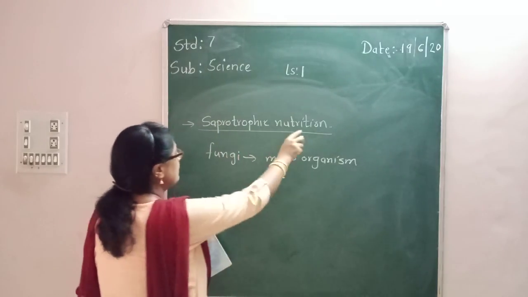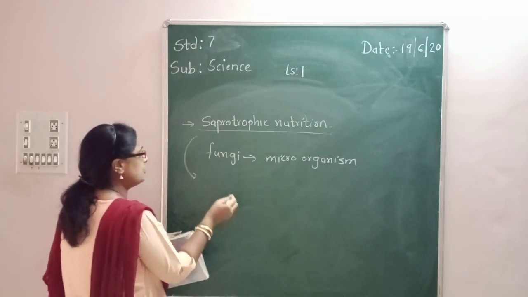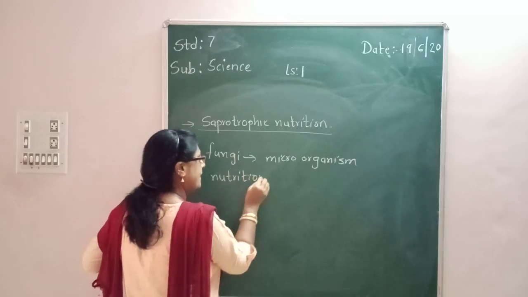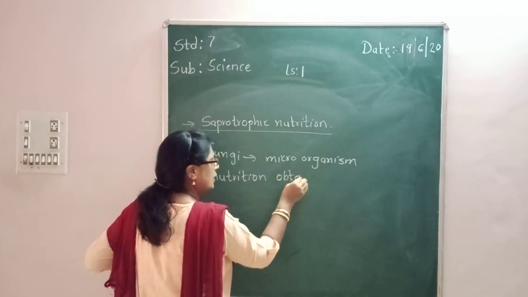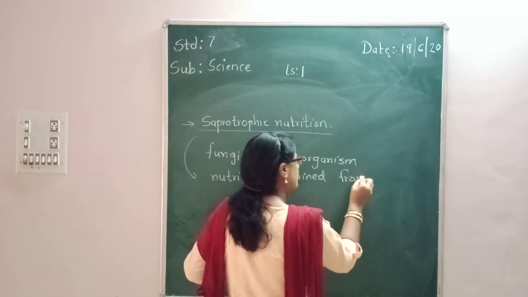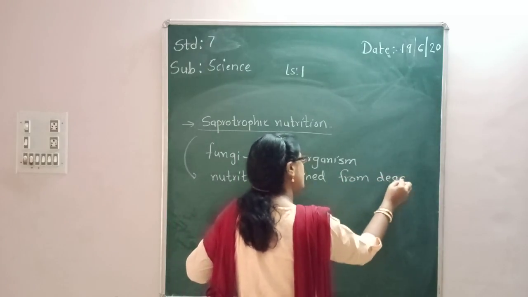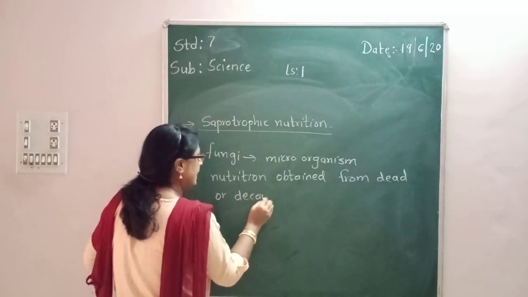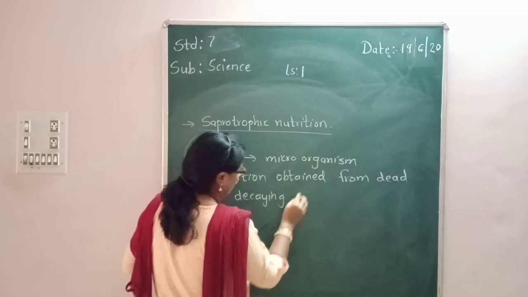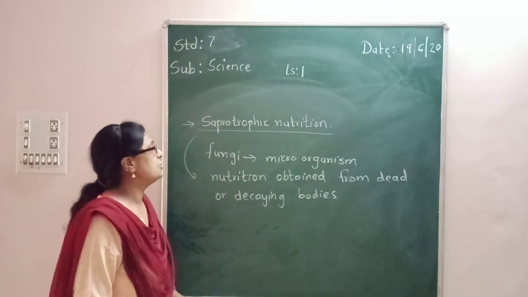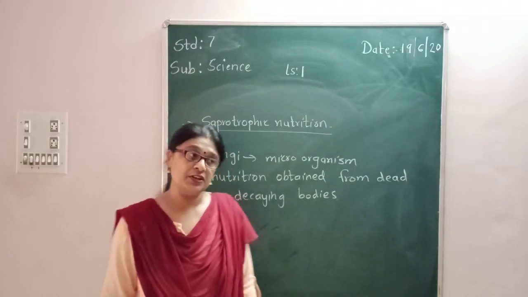So what is saprotrophic nutrition? Saprotrophic nutrition is nutrition obtained from dead or decaying material or dead or decaying bodies. Such type of nutrition is called saprotrophic nutrition.